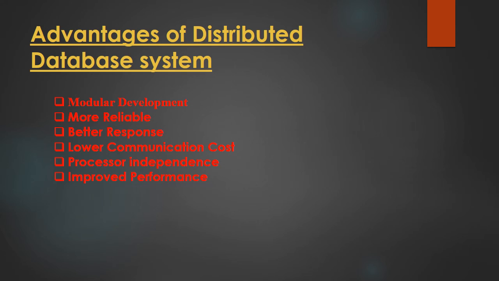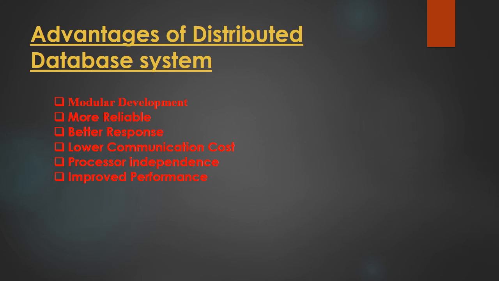Then the third one is that it provides better response also, because in a distributed database, data is distributed in an efficient manner, and whenever the user requests certain data, that particular request can be met from local data itself, or from any other site also. So it provides a faster response as compared to the centralized. Then there is a lower communication cost also, because if the data is stored locally, where it is frequently used, then the communication cost for the manipulation of data can be minimized. But this is not possible in case of a centralized system.